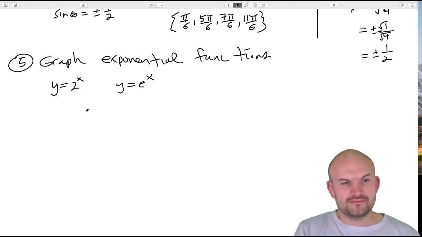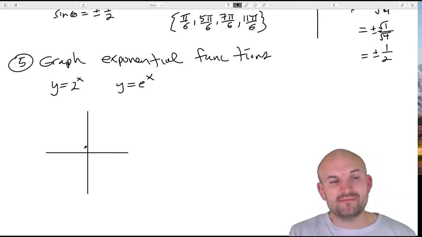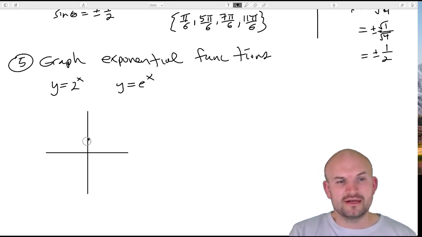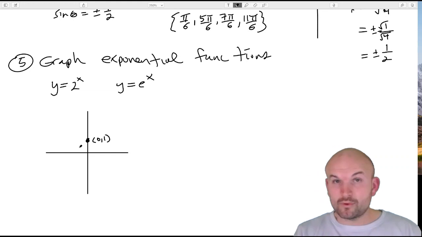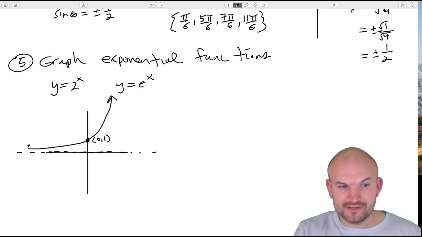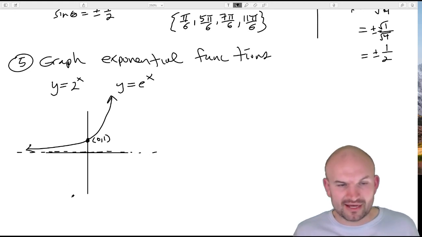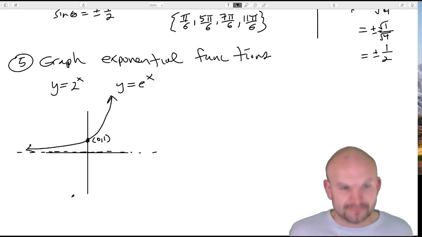Of the exponential equation. So now obviously these are not the exact same graph. They do obviously have a different growth, but their graphs are going to look very, very similar to each other. And then really the main thing that I think is most important about graphing an exponential function is that one, you're going to have the y-intercept at (0, 1). And then also you have this horizontal asymptote at y equals 0. So if you remember those two characteristics, as well as what the graph looks like, that's going to be the main thing that I want students to take away as far as the exponential graph.